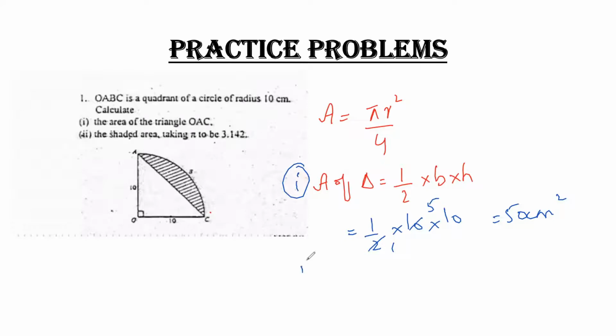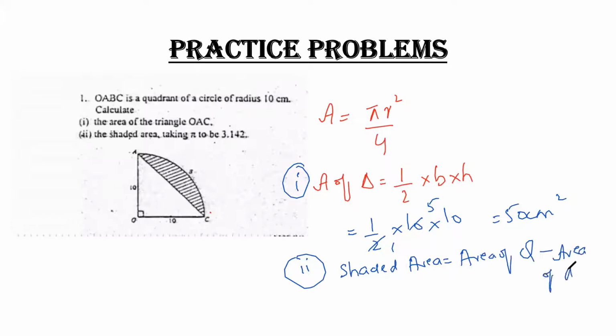Similarly, for part 2, they are asking you the shaded area. First of all, if I find out the area of a quadrant and the area of the triangle is subtracted from the area of a quadrant, I'll get my answer. That means shaded area equals area of quadrant minus area of triangle.